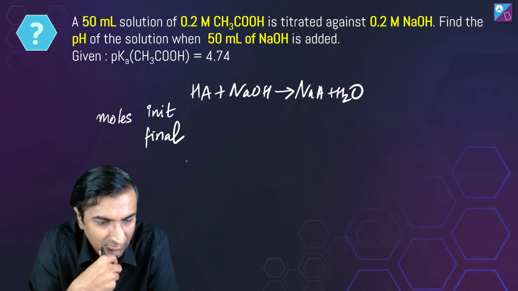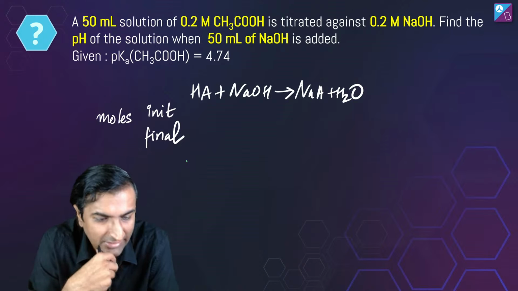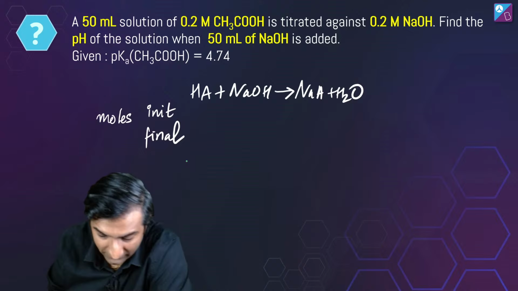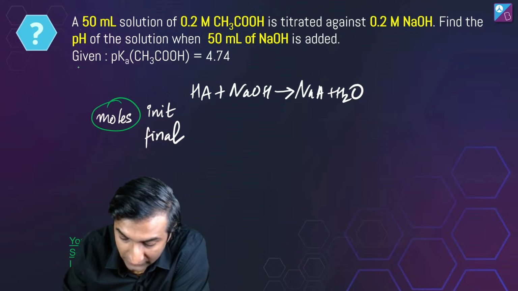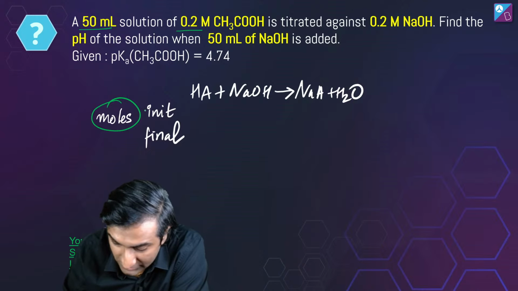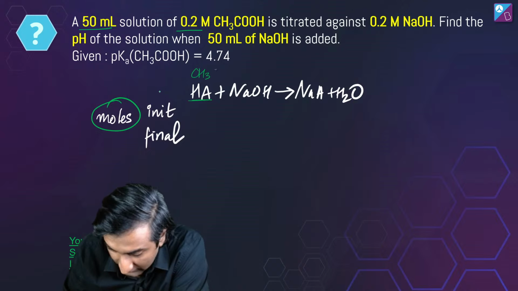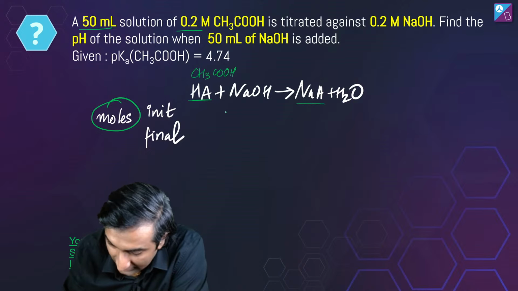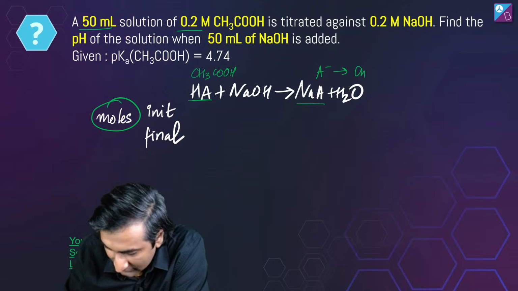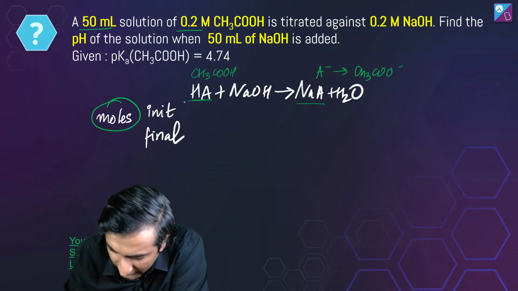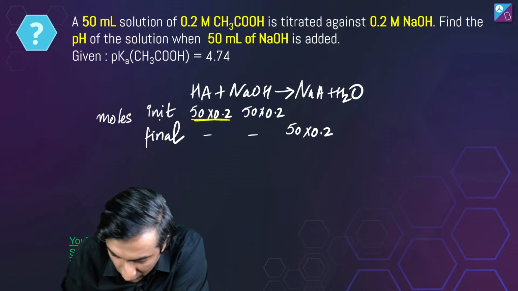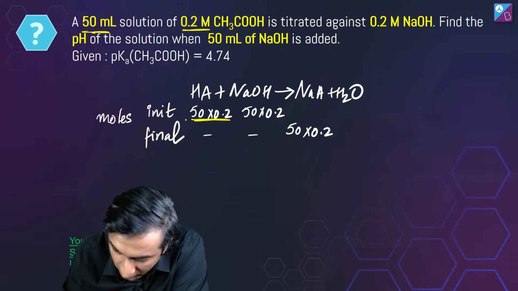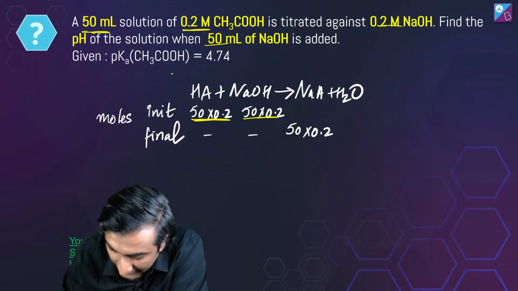Lovely. Can we solve this question, guys? और hint चाहिए? You want a hint, Dilip? Okay. The next step is initial moles कितने थे? I'm talking about moles, yeah, not molarity. I'm talking about moles right now. Moles is what? 50 into 0.2 CH3COOH, यानी कि HA is CH3COOH and ये है A minus यानी कि CH3COO minus. ठीक है? So initial moles थे मेरे 50 into 0.2, 50 into 0.2. ये इसके भी 50 into 0.2 आ गए.